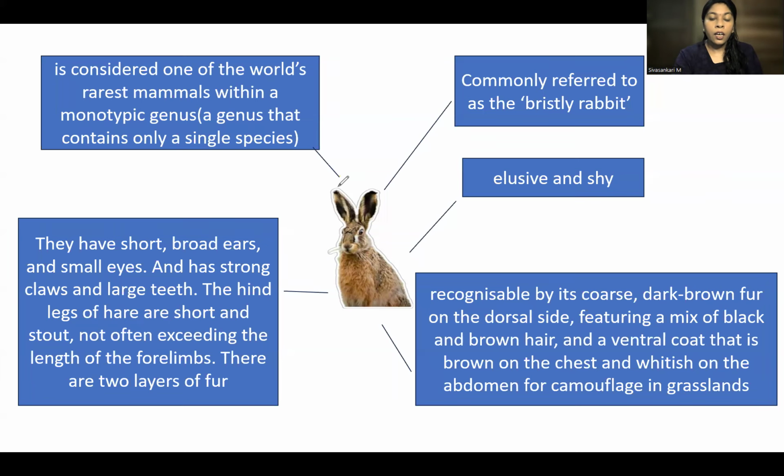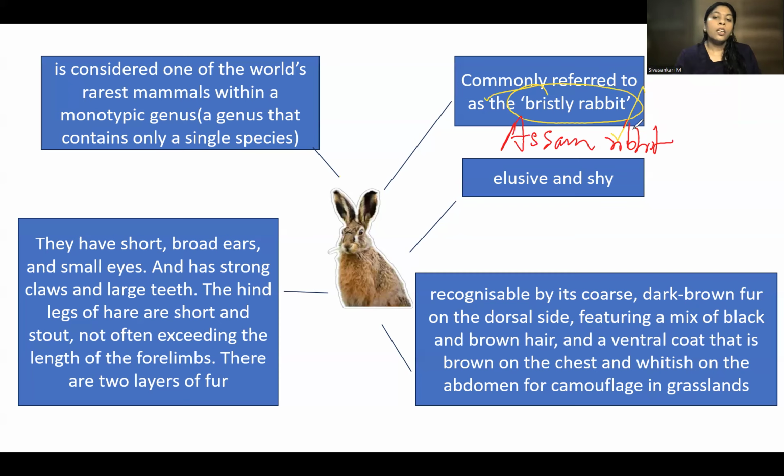See this? Its name is Hispid hare, but it is commonly referred to as bristly rabbit, or it is even called Assam rabbit. They are called by different names. Generally it is called Hispid hare, and its other names are bristly rabbit and Assam rabbit.